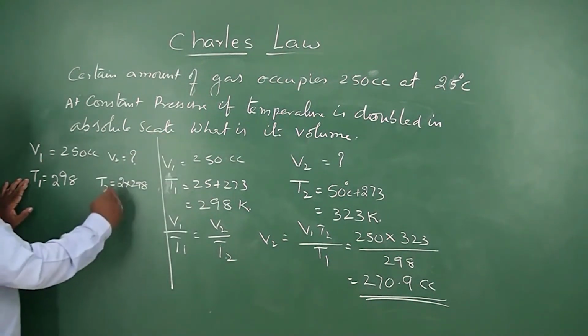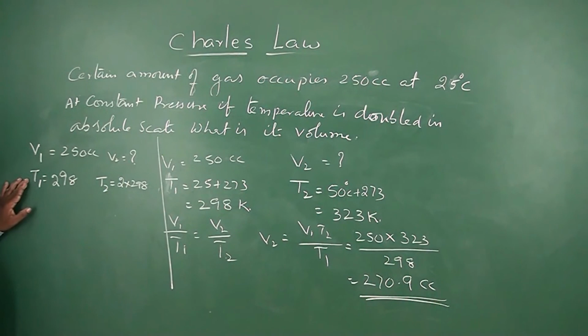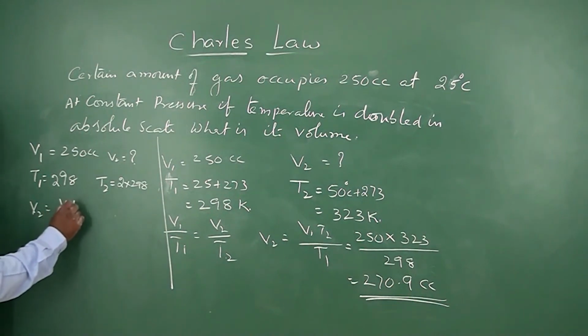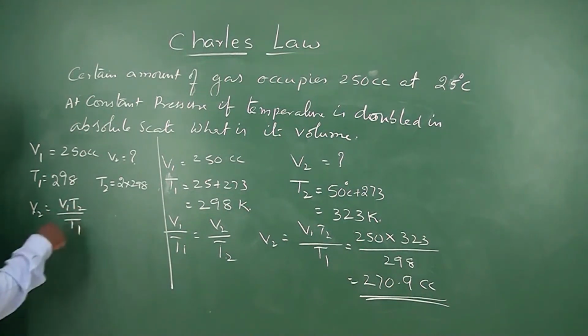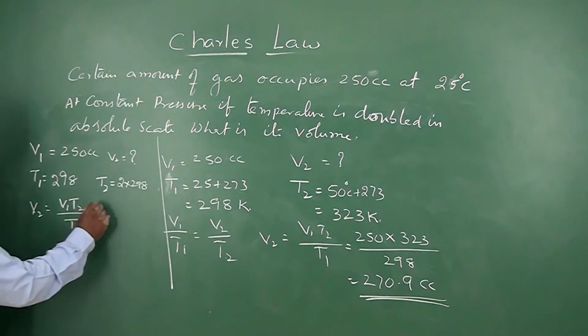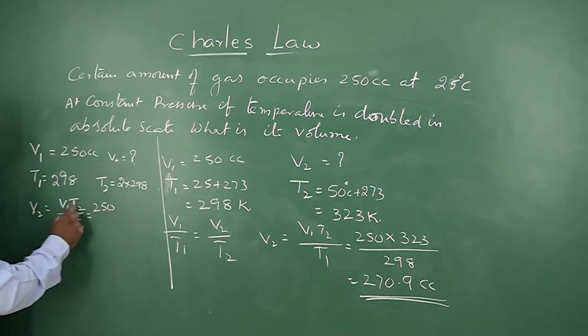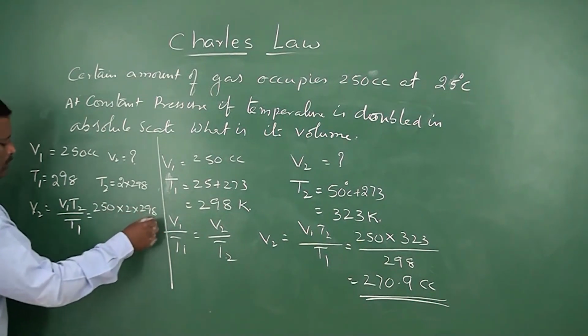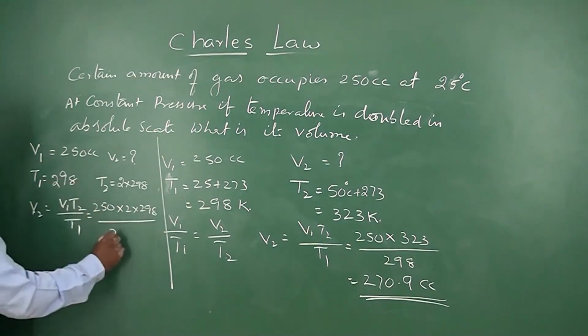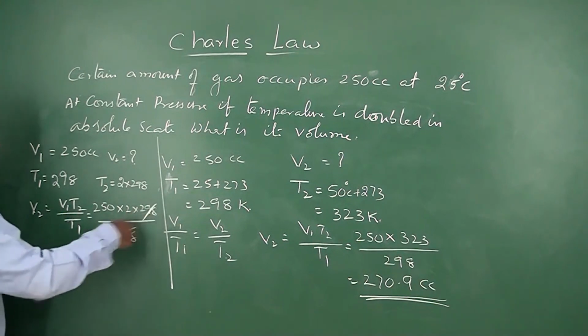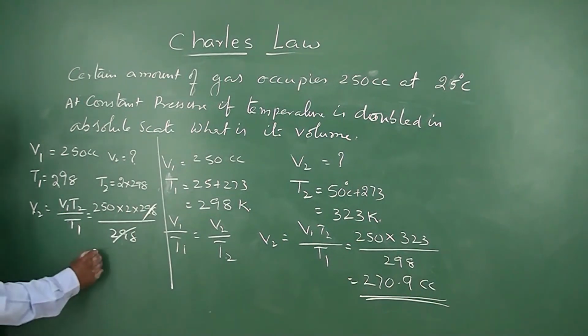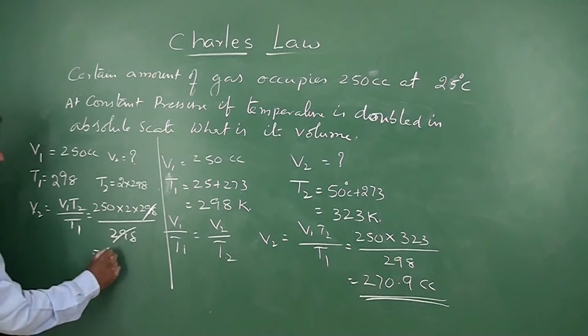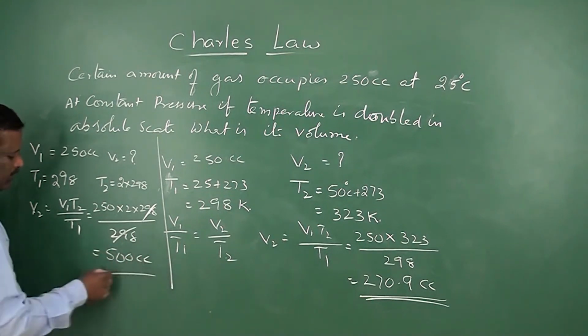Now I am doubling the temperature in the absolute scale. What is the difference? So here also V2 is equal to V1 T2 by T1. V1 is equal to 250, T2 is equal to 2 into 298, by T1 is equal to 298. So 298 cancels. Then V2 is equal to 2 into 250, that is equal to 500 cc.